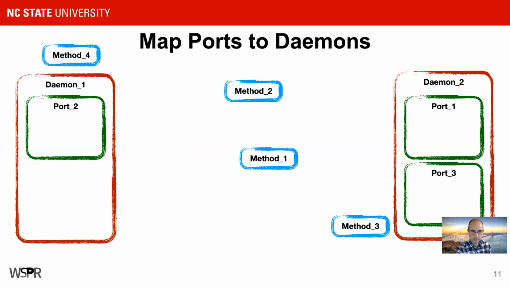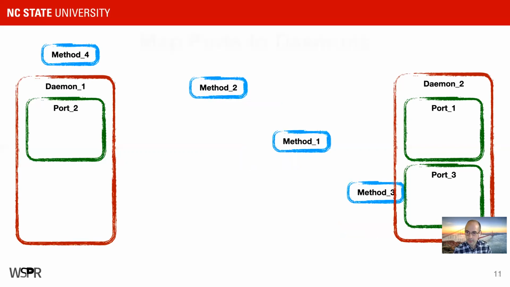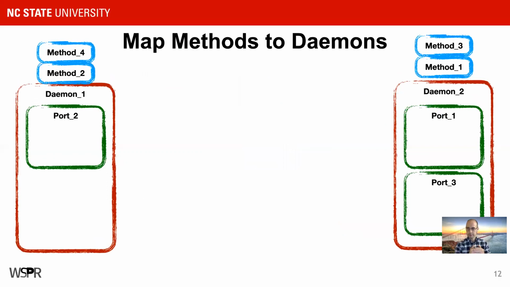The next step is mapping the methods to daemons. For this technique, we're able to take advantage of the fact that NSXPC uses object-oriented levels of abstraction, and that helped us to be able to identify the methods within these daemons. However, we have not mapped the method to the actual port in the daemon. We don't know the association here.